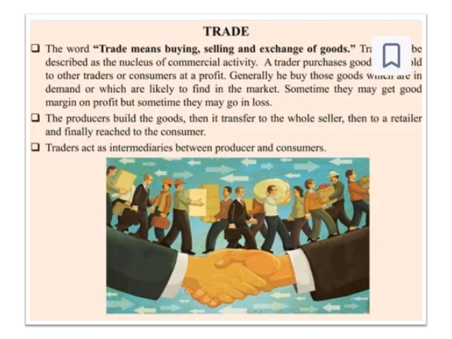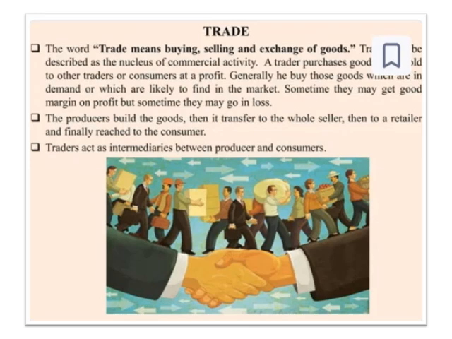For example, we buy a product which is very popular in the market, which is in demand. Then we sell it to someone else, a trader, and we earn a profit. Sometimes we earn profit, and sometimes we may go into loss. The producer builds the goods, then they are transferred to the wholesaler, then to the retailer, and finally reach the consumer. So as we know, first a good is manufactured in the factory, right? Then from the factory it goes to the wholesaler. Then from the wholesaler it goes to the retailer, the shops nearby our house, and finally we buy it from the retailer.